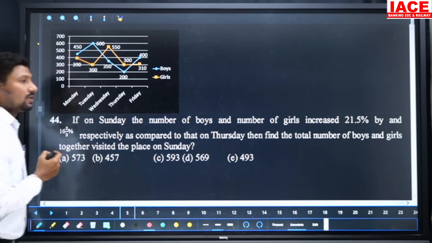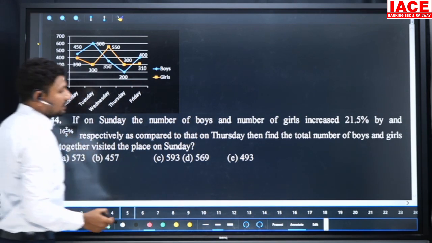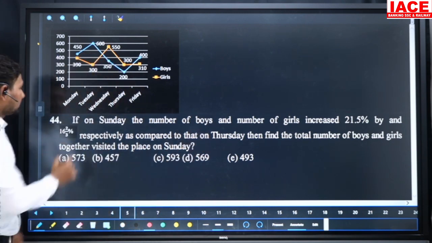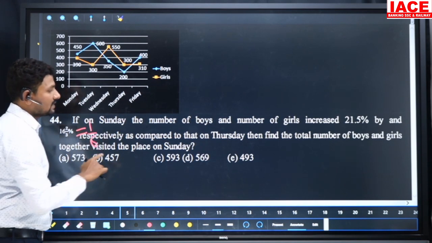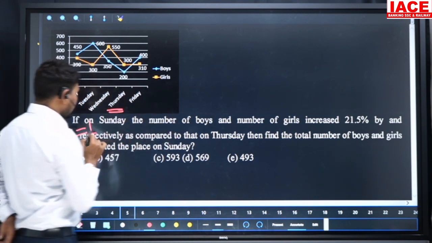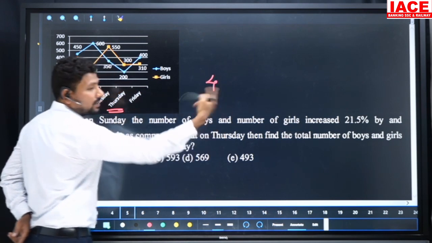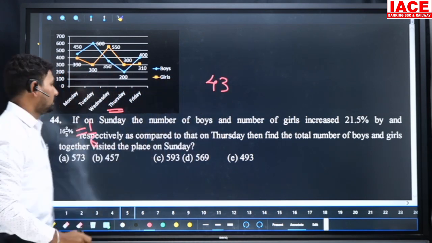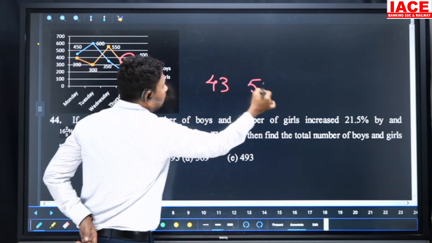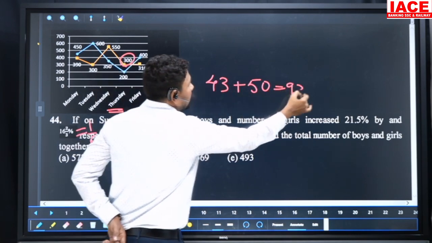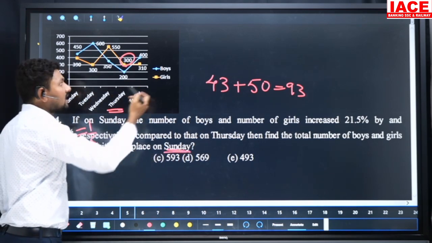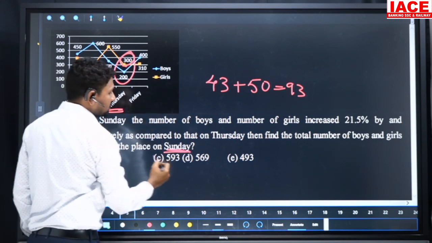Next one, question number 44. On Sunday, the number of boys and girls increased by 21.5 percentage and 16 2/3 percentage, which we can write as 1/6, respectively, compared to Thursday. The Thursday value required is 200 and 300. 21.5 percentage increase of 200, 21.5 doubled is 43, so boys increased by 43, and girls increased by 1/6 of 300, which is 50. 43 plus 50 is an extra 93. This 93 is the extra compared to Thursday, so the total value is 500 plus 93. Our option is 593.